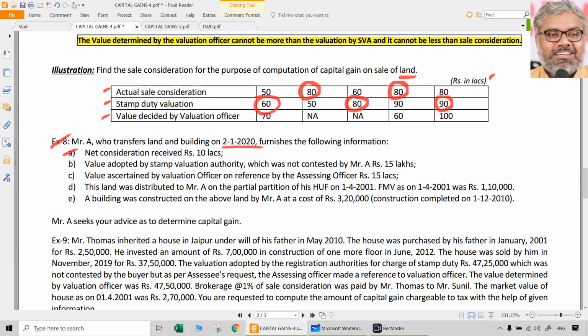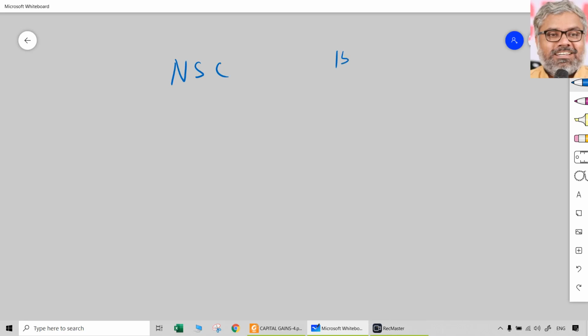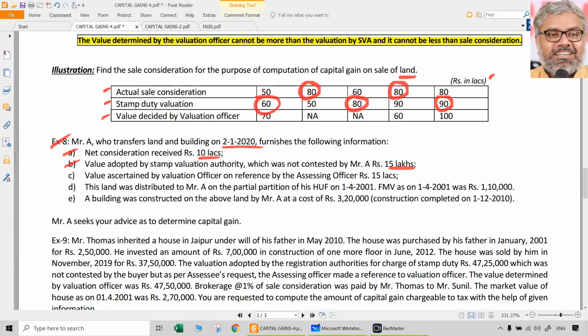Should we take 10 lakhs or 15 lakhs? We should take whichever is higher. That means 15 lakhs. That itself will be taken as full value of consideration. Of course, since there are no expenses, that itself is the net consideration also. And the value ascertained by the valuation officer on reference by the assessing officer is also 15 lakhs. When both are the same, there is no problem. 15 lakhs itself can be taken as the final amount, which becomes taxable.